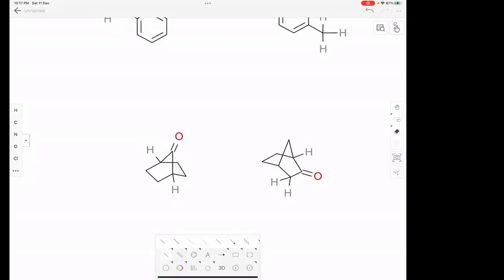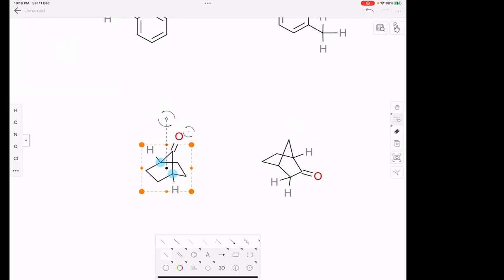Yes, it can, because the carbon on the bottom is not a bridge carbon. So this carbon is a bridge carbon, so that hydrogen will not participate in tautomerism. Whereas these two hydrogens are attached to a carbon which is not a bridge carbon. It is a plain carbon, so it will show tautomerism. Whereas in this compound, both the alpha hydrogens are attached to bridge carbons.